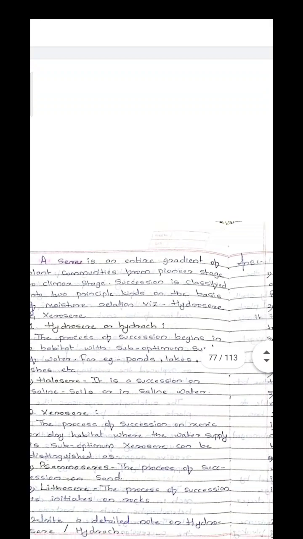Then next is about the sere. The sere is nothing but the entire gradient of plant communities from the pioneer stage to the climax stage. The succession is classified into two principal kinds on the basis of moisture relation, for example hydroseres and xeroseres. So first of all, you should know about the sere. A sere is the entire gradient of plant communities from pioneer stage to climax stage.